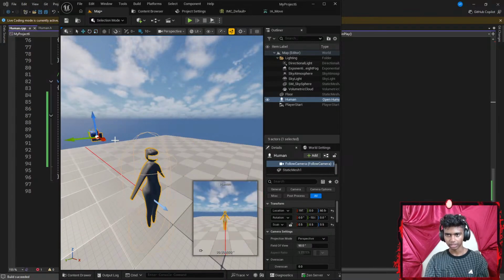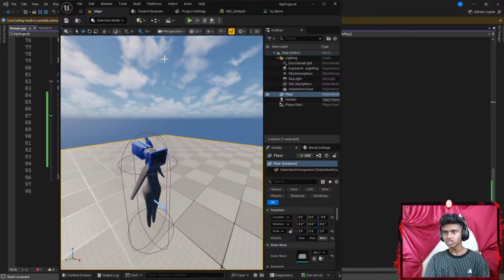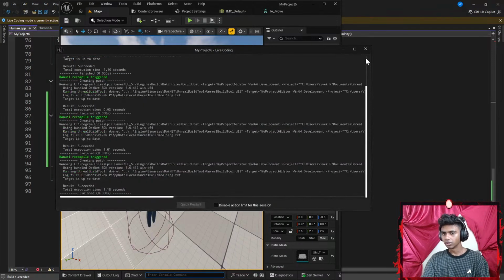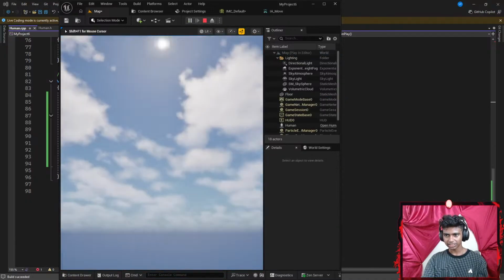There, and then I'm going to go ahead and click something like W, get this a bit in front, because I want it to be like a first person. There we go. Now, let's go ahead and compile the code again real quick. So I'm going to go with something like live compile. There we go. Okay, once it's done, I'm going to go ahead and run the code. Oh, nice, there we go.